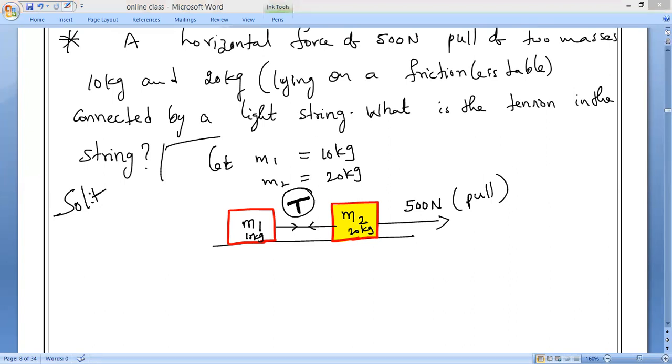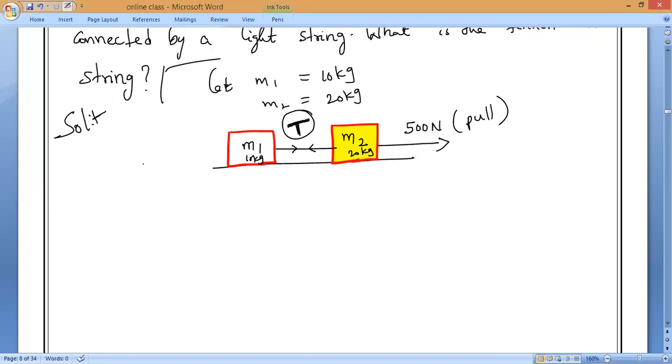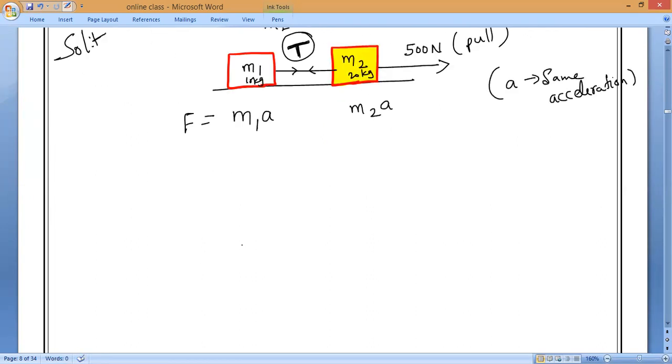Yes or no, guys? You know that for the motion of M1 and M2, you can notice it here. So, what is the M1 acceleration? We studied it last class already. The force applied on M1 is M1A and on M2 it is M2A, because they both move with the same acceleration. Yes or no? So we have to find M1A and M2A. That's all. If you find it, you can get it.